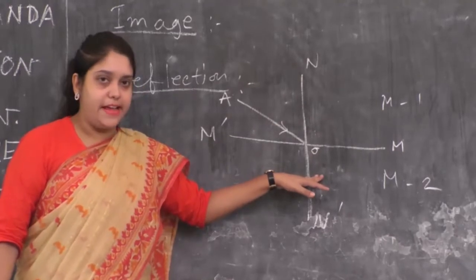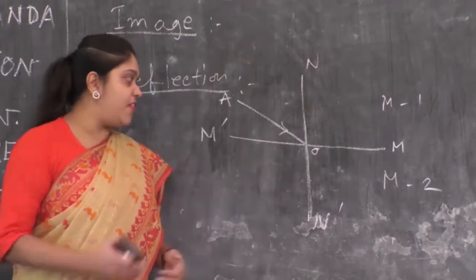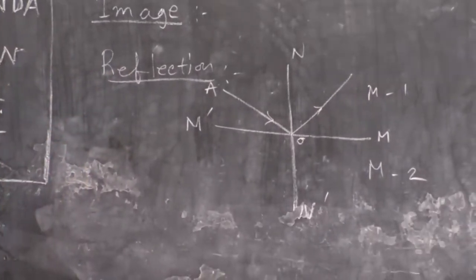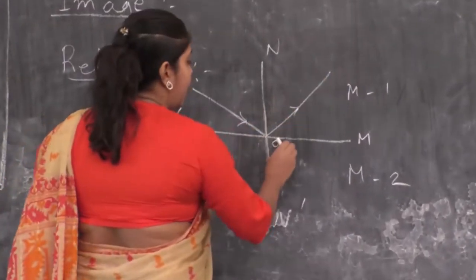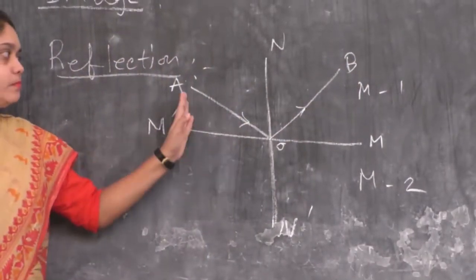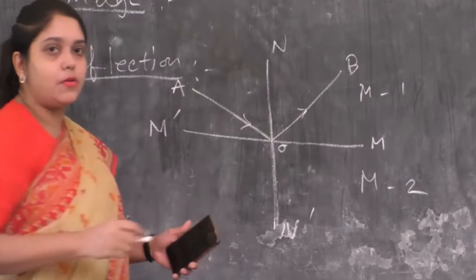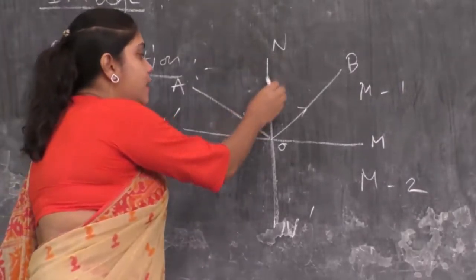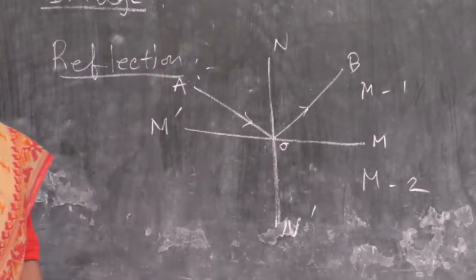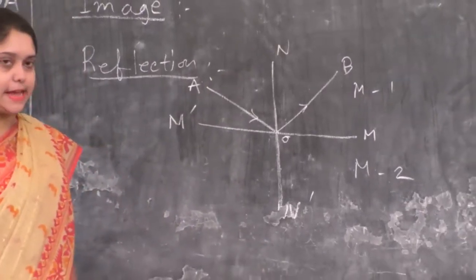When it falls obliquely on the surface of the second medium, some part of it will bounce back to the previous medium. Let's give the name of the reflected ray OB. So this is all about reflection, and here two angles are formed. What is the normal? The normal is the perpendicular which we draw at the point of incidence on the surface of separation of the two media. This N slash is our normal in this diagram.